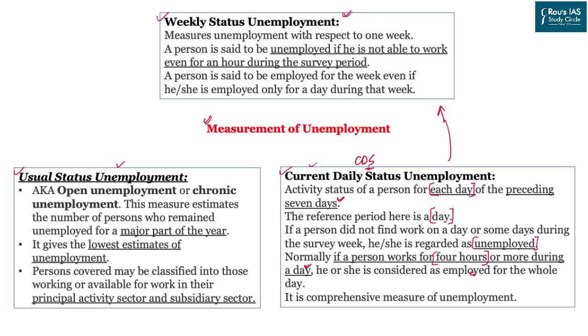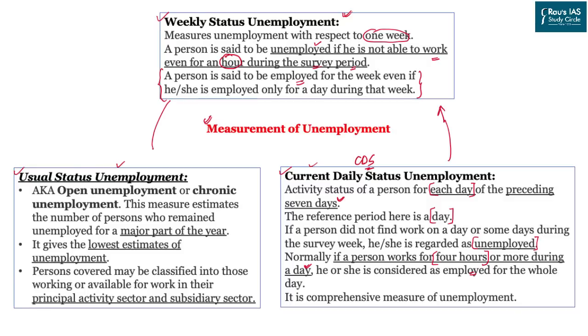Now, weekly status shows whether a person was employed or unemployed in the last 1 week. If a person is unemployed, he is not able to work even for 1 hour during the last 1 week or the survey period. But if that person has worked just 1 day in the past week, that person will be called employed. Maybe he or she is working on a weekly basis.